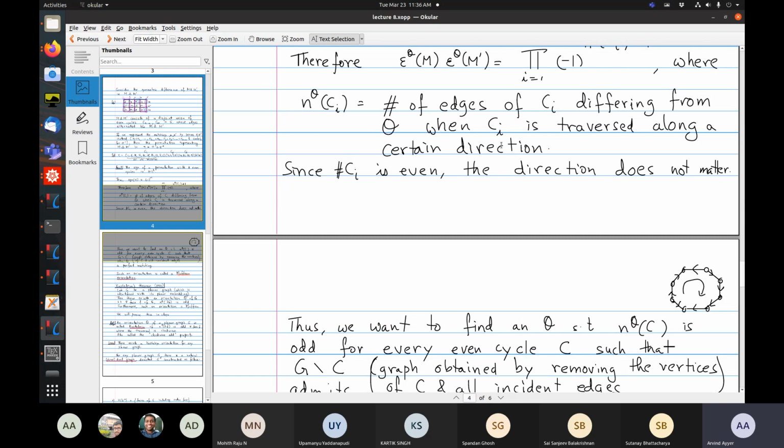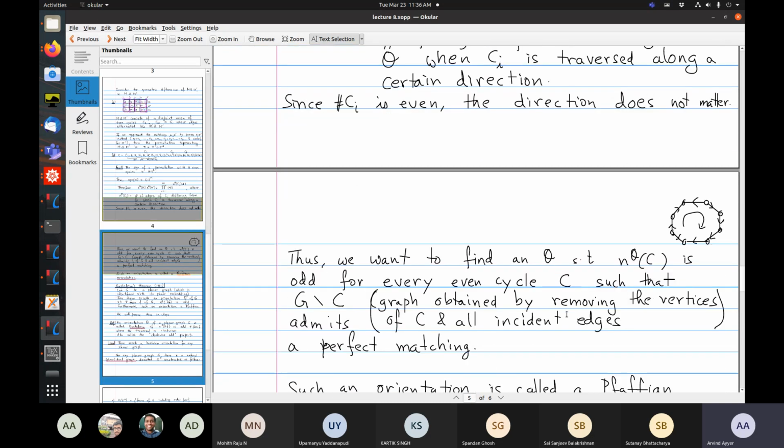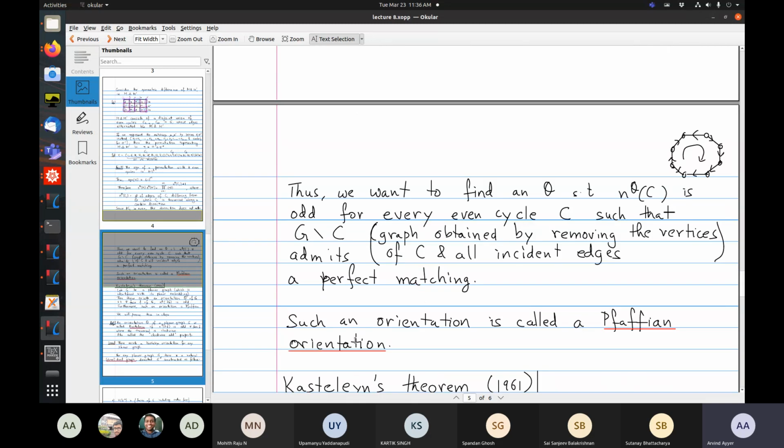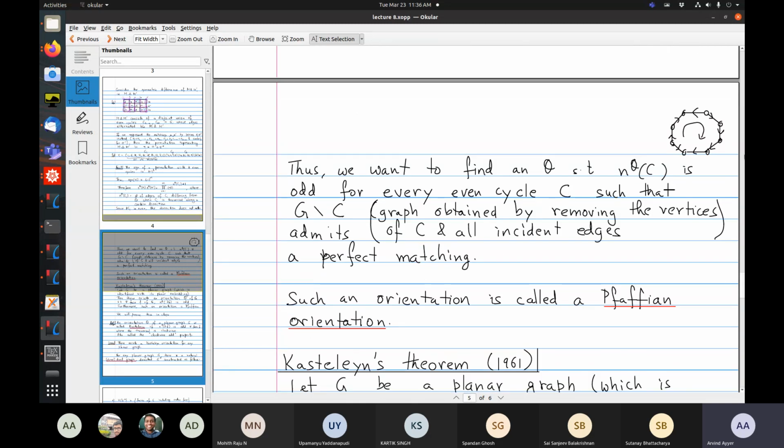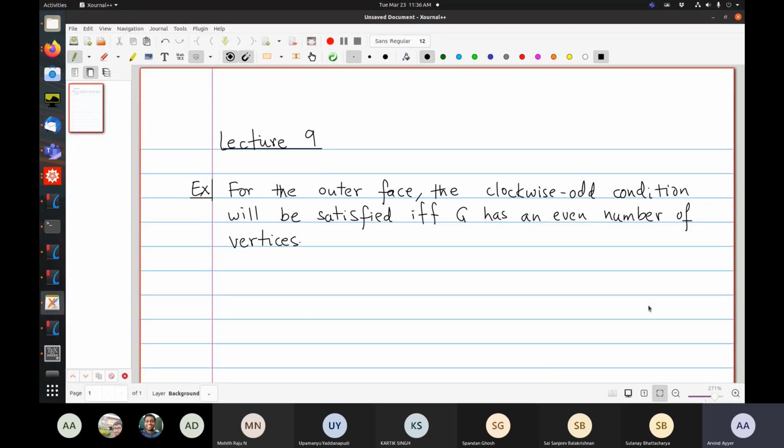NO is the number of edges which are in the opposite orientation as you traverse clockwise. We want this to be odd for every even cycle whose complement has a perfect matching. So a Kasteleyn orientation is a local property, but a Pfaffian orientation is a global property. So that's the next lemma.